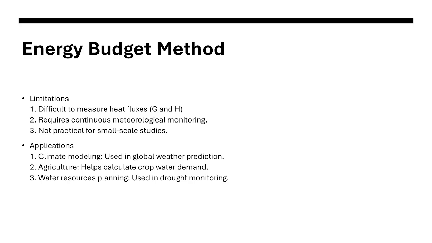For the applications, we have climate modeling. As I've said a while ago, it is used for weather. It is used in global weather prediction. Number two, it helps calculate crop water demand, of course, because we're dealing with evaporation. And number three, water resources planning. In dealing with evaporation, we will be dealing with loss of water supply, so it is used in drought monitoring.